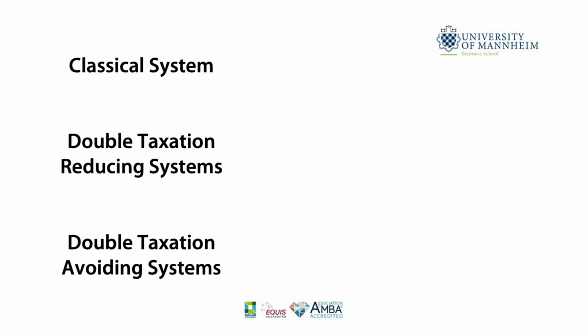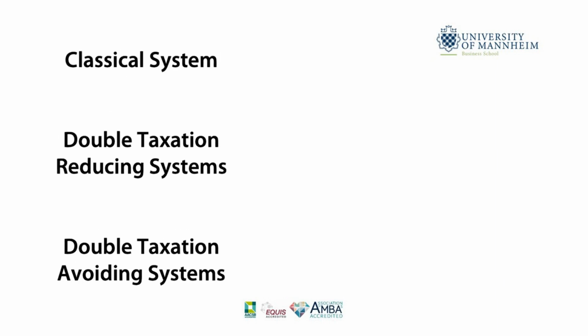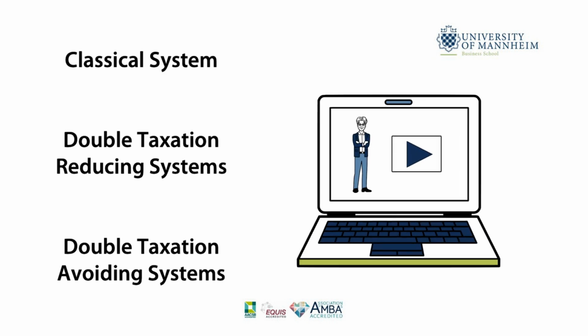Apart from implementing double taxation avoiding systems, countries could also apply a classical system or systems to reduce double taxation of corporate profits. The concepts of these corporate tax systems are discussed in separate videos.